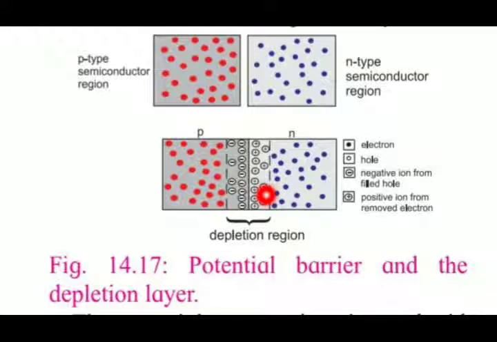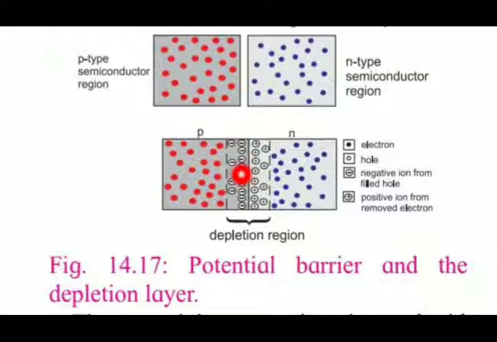This diagram shows the potential barrier and depletion layer. Now the potential across the junction and the width of the potential barrier can be controlled. This is a very interesting and useful property of a p-n junction. The n side near the boundary of a p-n junction becomes positive with respect to the p side because it has lost electrons, and the p side has lost holes.